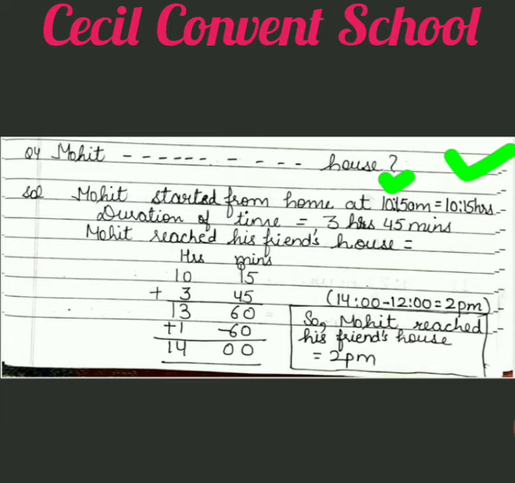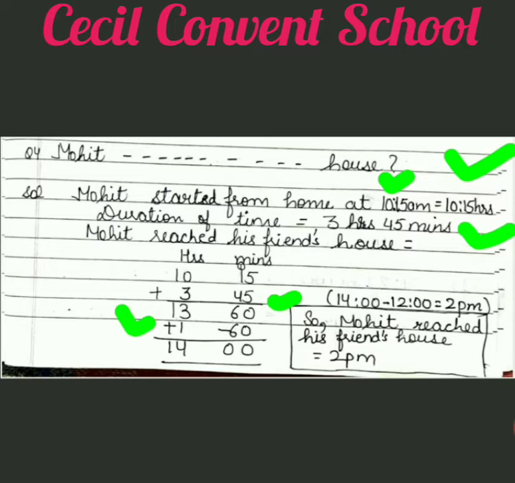Clear? Then the second line gave us the duration of time, that is 3 hours 45 minutes. At the end, what do we need? At what time he reached his friend's house. So in this case, when we have to find time, what do we do? We have to add both the numbers. When we add, in minutes 60 comes, and you know that if the number is 60 or more than 60, we subtract 60 from here and add 1 here.